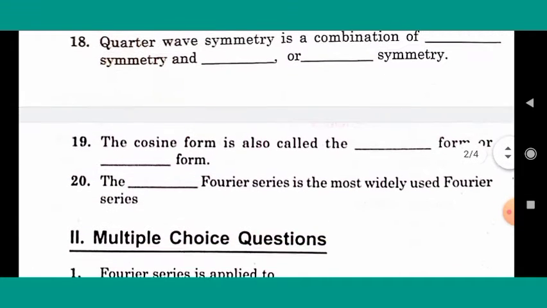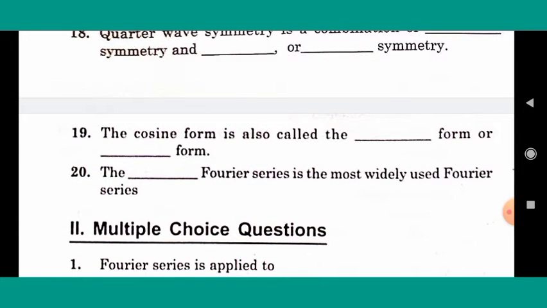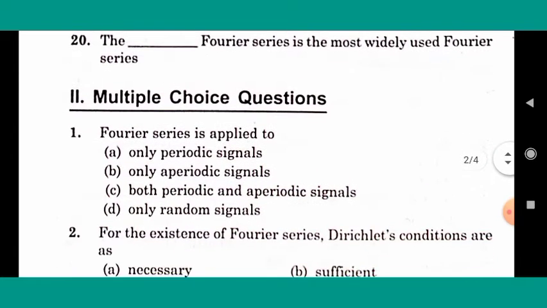Next, the cosine form is also called the blank form or blank form. Right answer is harmonic and polar. The cosine form is also called harmonic form or polar form. Next, the blank Fourier series is the most widely used Fourier series. Right answer is exponential. Now we are discussing multiple choice questions.